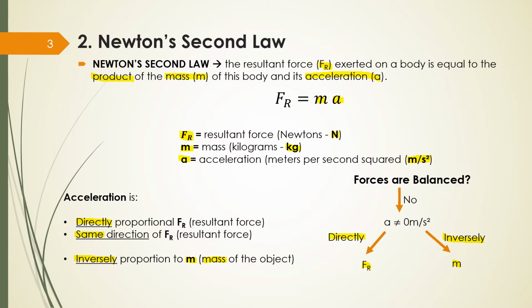If my forces are not balanced, my acceleration is different from zero, which means it is directly proportional to the resultant force and inversely proportional to the mass. If I increase my force, I increase my acceleration. But if I increase my mass, I decrease my acceleration. That's why it's inversely proportional.